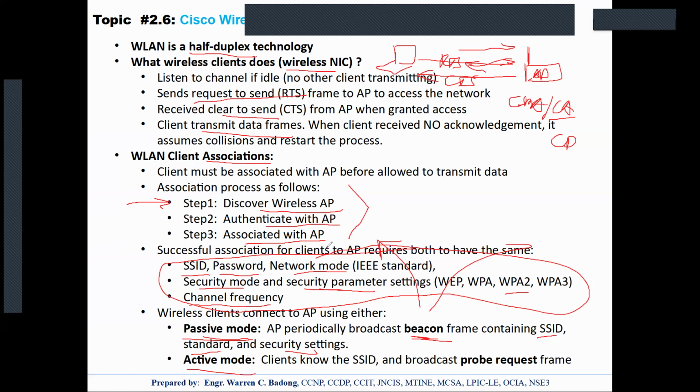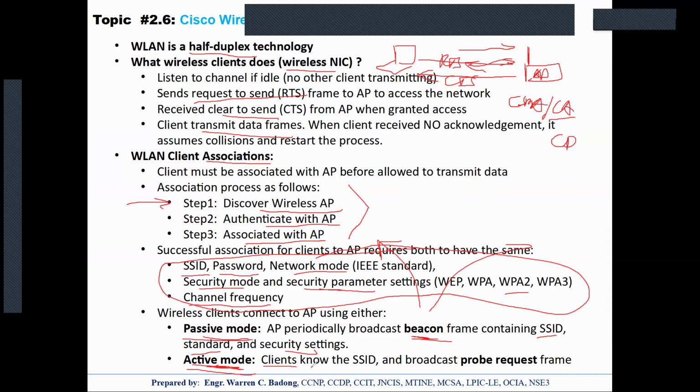But what if the AP is not broadcasting the beacon frame? We can actually prevent our AP from broadcasting it, because you have that option in the AP settings to disable SSID broadcast. So how can the client then discover the AP? It can be done through active mode. What do we mean by that?